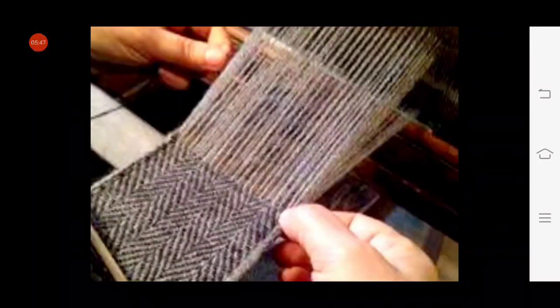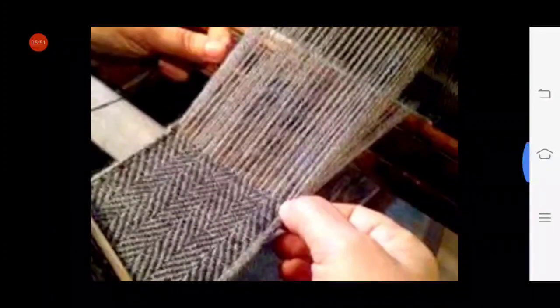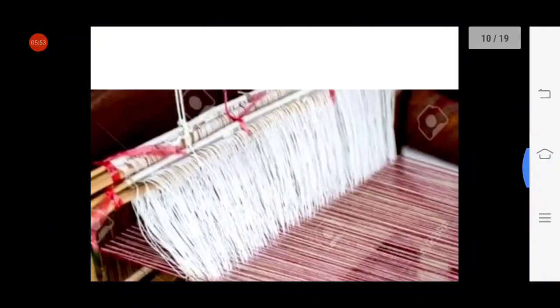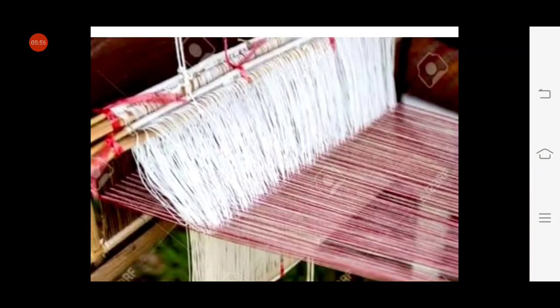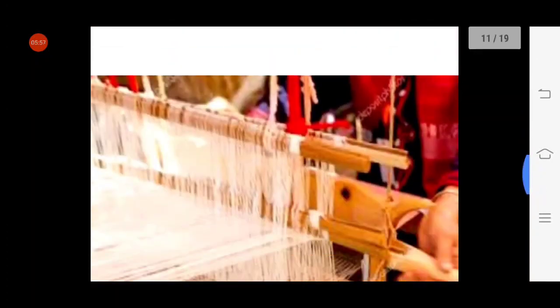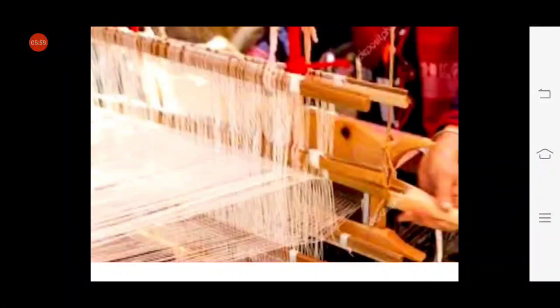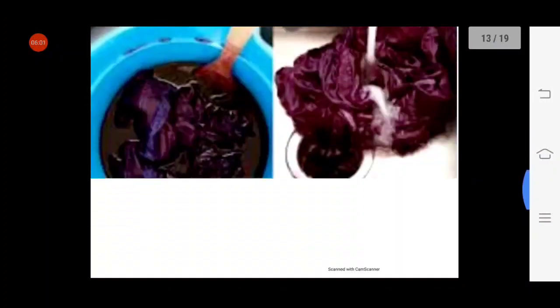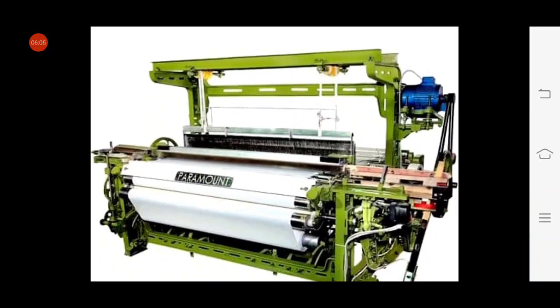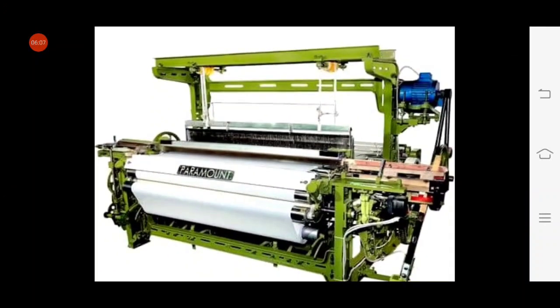Now look at this picture. This is weaving. Look at the crisscross structure. This is weaving. This is also weaving. Okay, so these are the process of weaving. And look at here. This is loom, power loom. Okay.